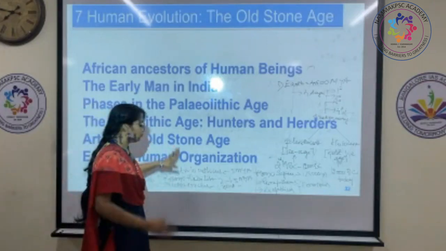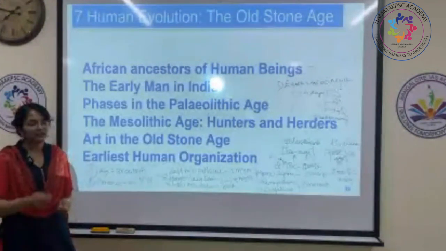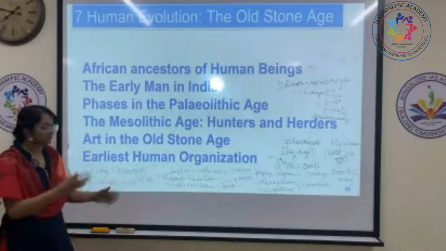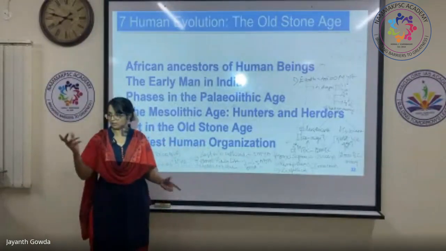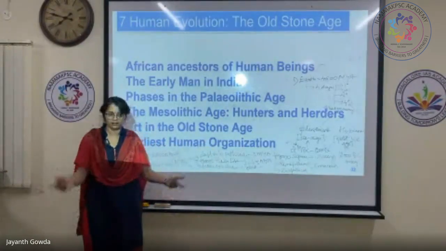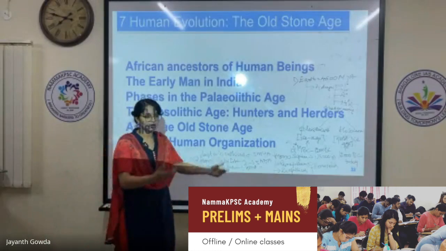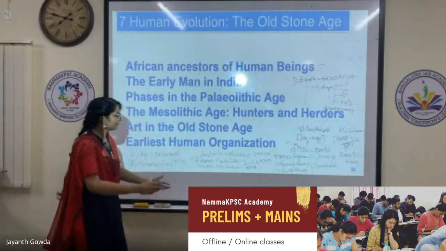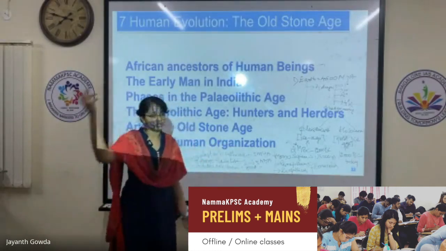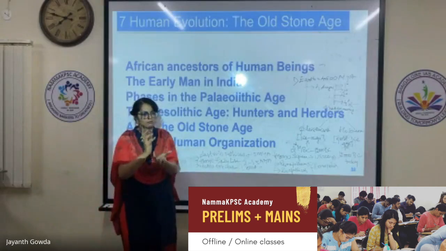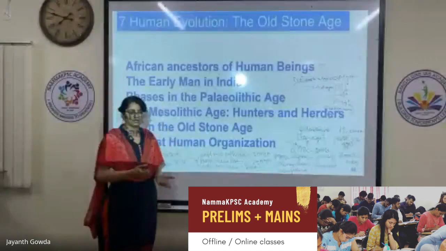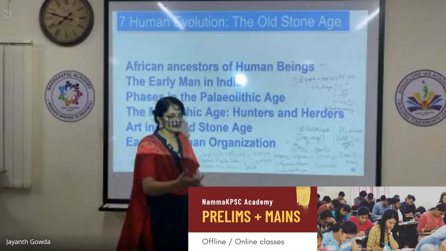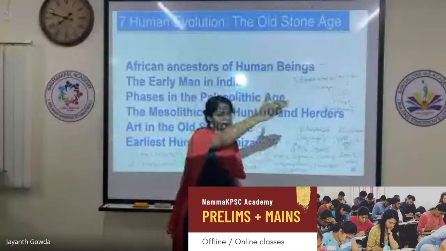What were the differences between these apes? Different names were given to them. See this, Australopithecus. The name is fancy, right? This person was found in southern Africa, so the name Australopithecus. He was seen around 5 million years ago. He had a very small brain. You know how your bike's capacity is determined? CC, right? So what is your bike CC, sir?